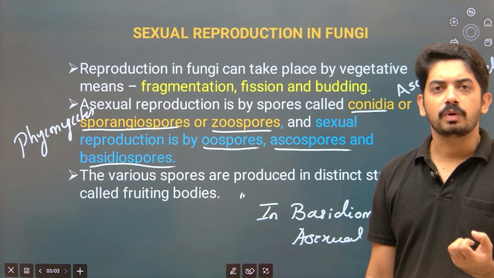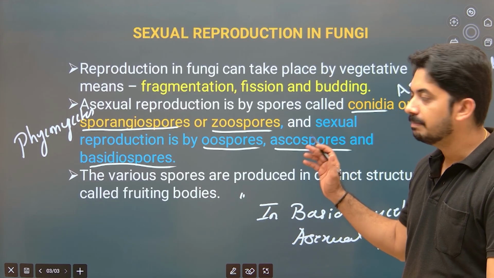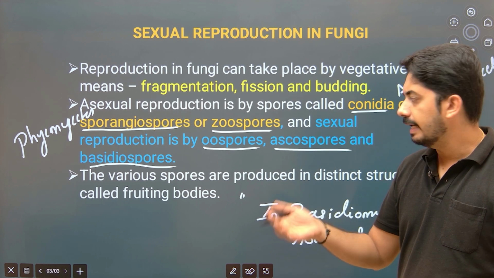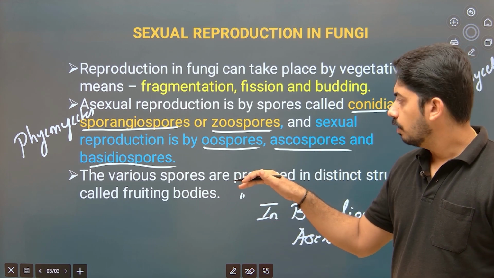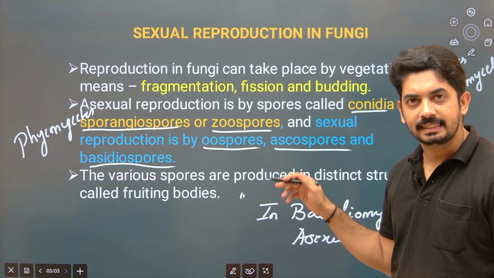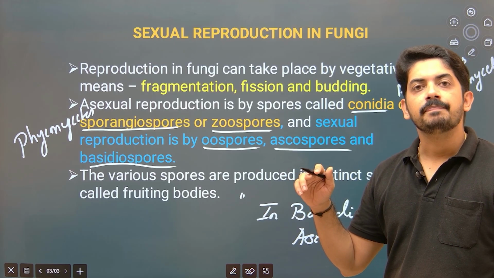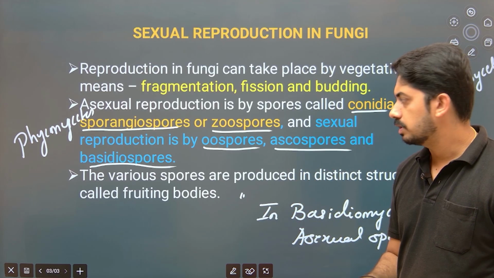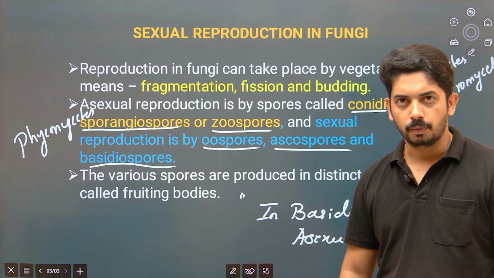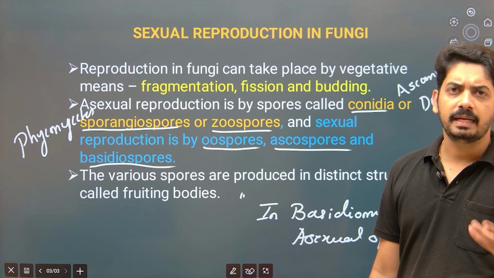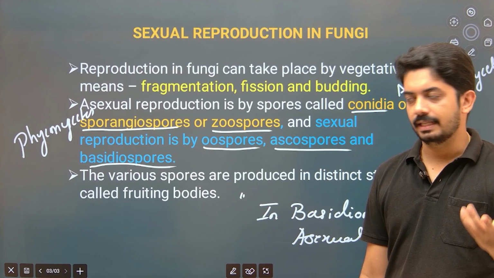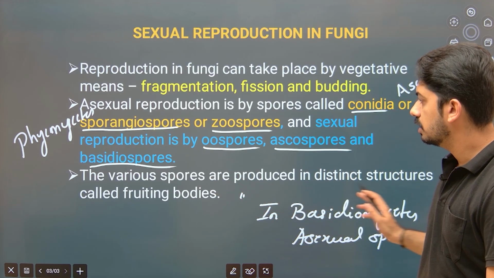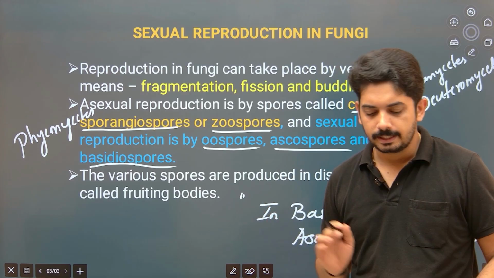Suppose a sexual spore is produced inside the basidium, which is produced on the basidiocarp, then it is called a basidiospore. If it is produced in the ascus, which is a sac-like structure, then it is called an ascospore. Similarly, oospores. Oospore is very primitive, meaning it is not advanced. So various spores are produced in distinct structures called fruiting bodies.